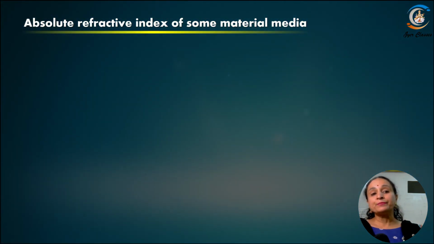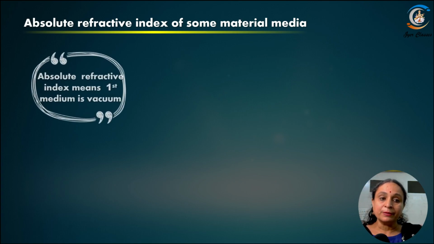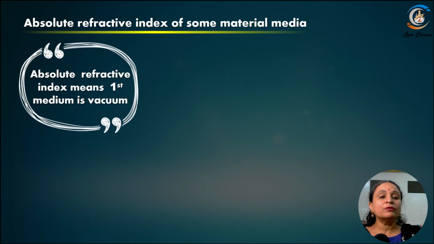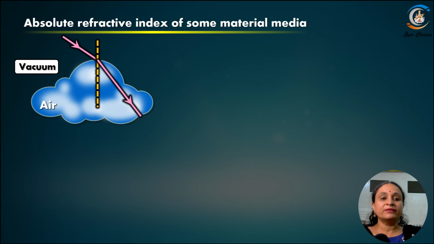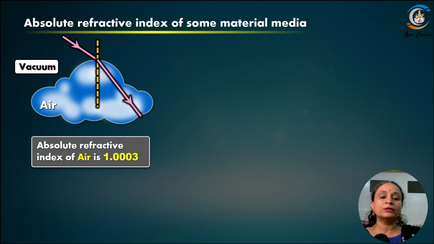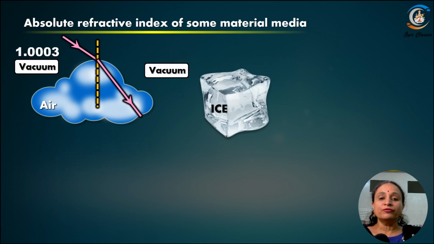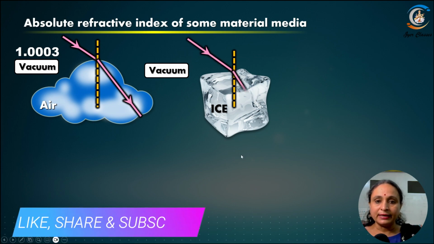Now we'll talk about the absolute refractive index of a medium. Suppose we take the first medium as vacuum and the second medium as anything other. Suppose we have taken air, the first case. So light is coming from vacuum, hitting the air medium. It will go towards the normal. Refractive index is equal to 1.0003. Now, that of ice, if we talk about, it is coming from vacuum and entering the ice.